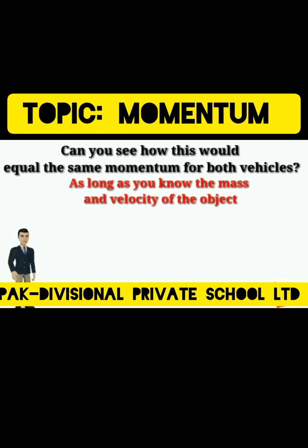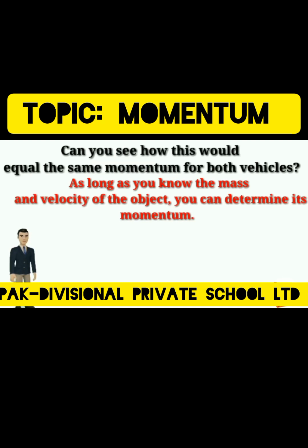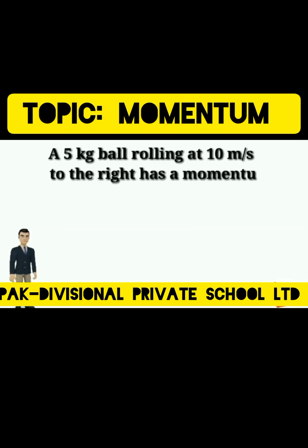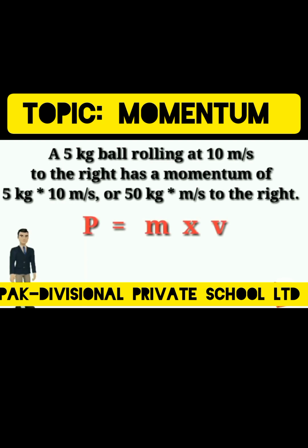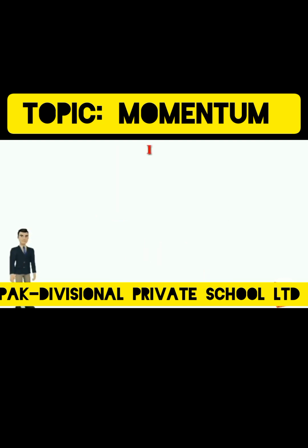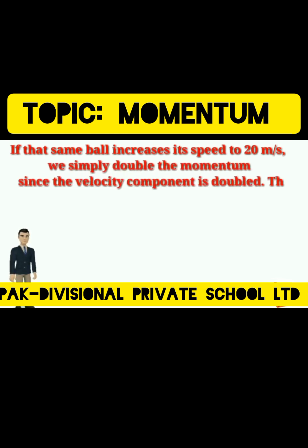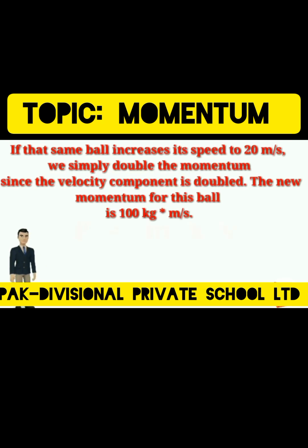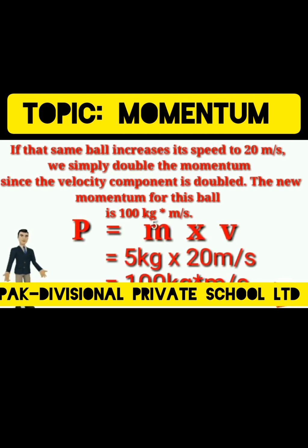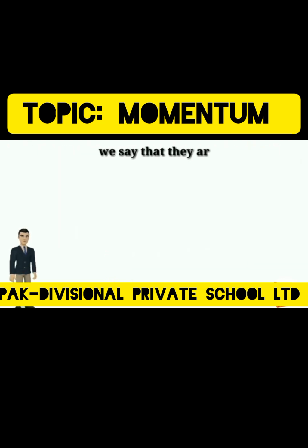As long as you know the mass and velocity of the object, you can determine its momentum. A 5 kg ball rolling at 10 meters per second to the right has a momentum of 5 kg times 10 meters per second, or 50 kg·m/s to the right. If that same ball increases its speed to 20 meters per second, we simply double the momentum since the velocity component is doubled. The new momentum for this ball is 100 kg·m/s, because the momentum increases or decreases by the same amount as either the mass or velocity. We say that they are proportional.